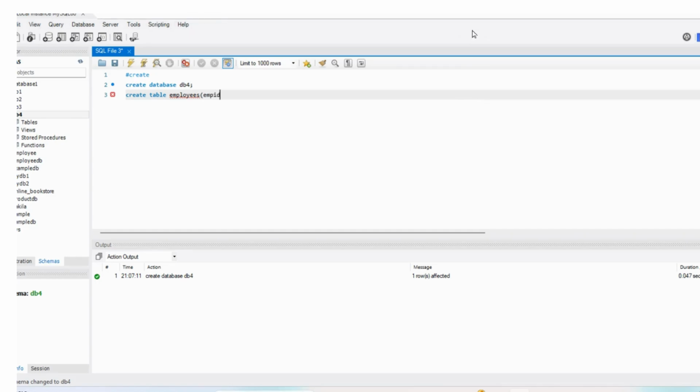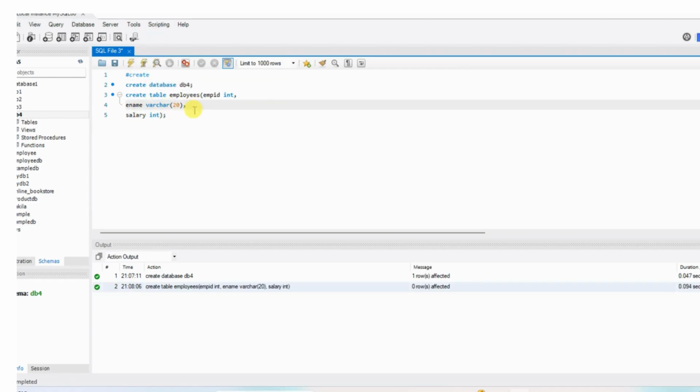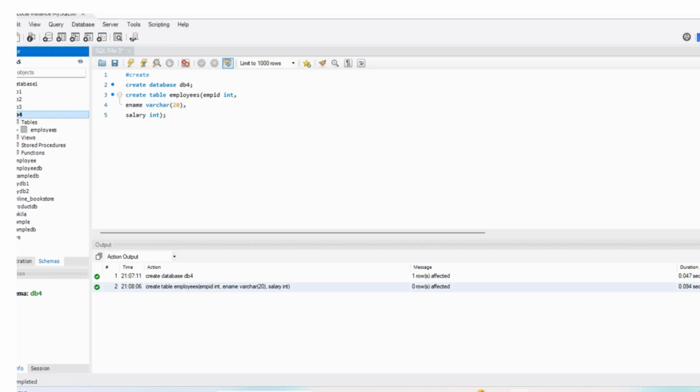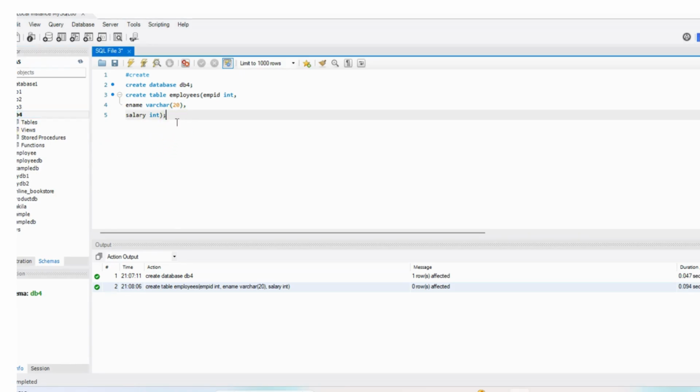For example, empid of integer type, ename of varchar 20, then salary of integer type. So this is about creating the table using the create command. Just refresh this, and here it will be there.